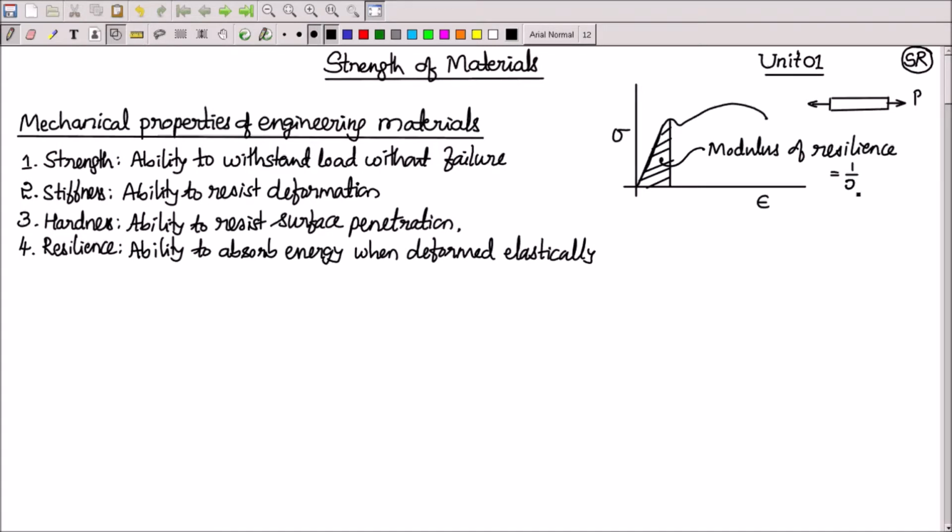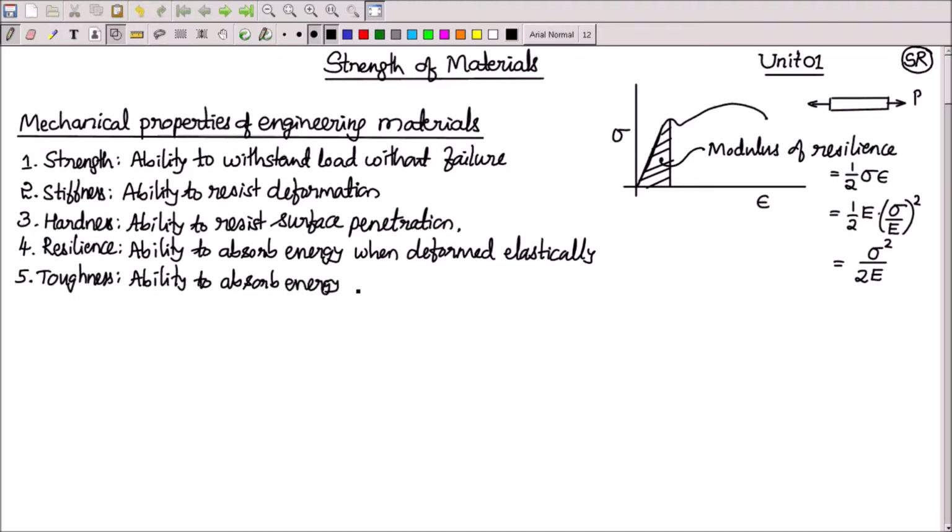So half into base into height: base is epsilon, height is sigma. And also E into epsilon is sigma, or epsilon is equal to sigma by E from Hooke's law. So if you substitute sigma by E in place of epsilon, it becomes sigma square by 2E. Then toughness. It is similar to resilience, but it is the area under the entire curve of stress strain.